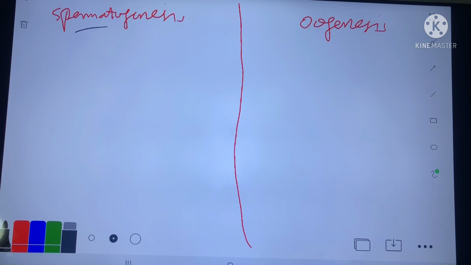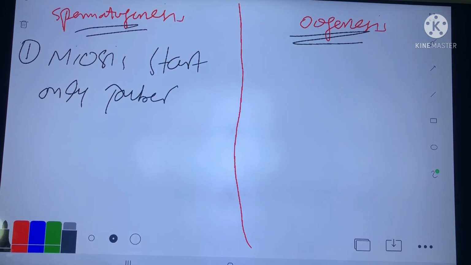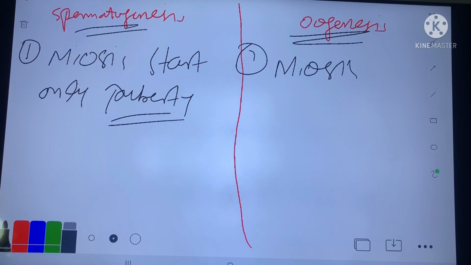Now what is the difference between spermatogenesis and oogenesis? Number first, in spermatogenesis, meiosis starts only after puberty. In oogenesis, meiosis starts in intrauterine life.